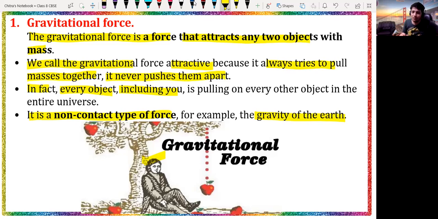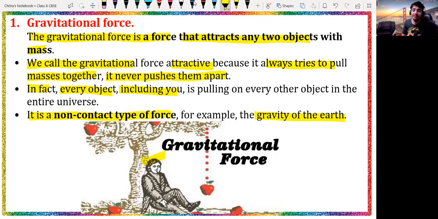It is because the earth and the apple have gravitational force between them. That's why the apple, which has less mass as compared to the earth, is attracted toward the earth. That is why the object falls from top to bottom. This was told by Newton, and on this basis Newton derived many laws and equations. So gravitational force is really a very important force.